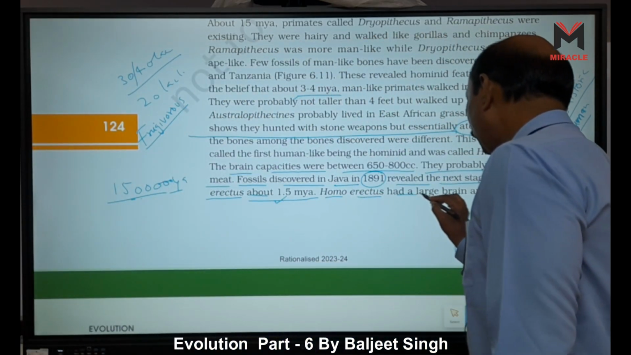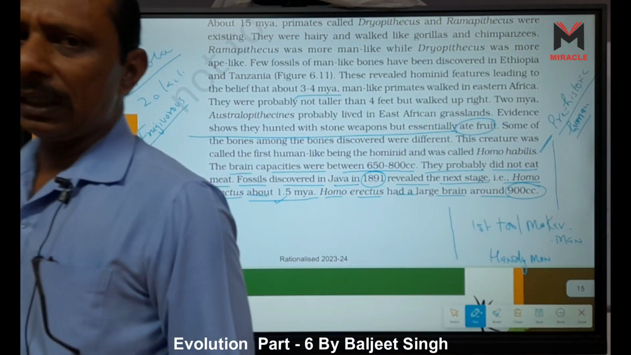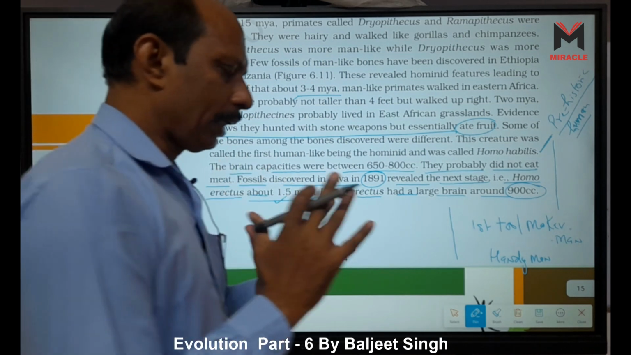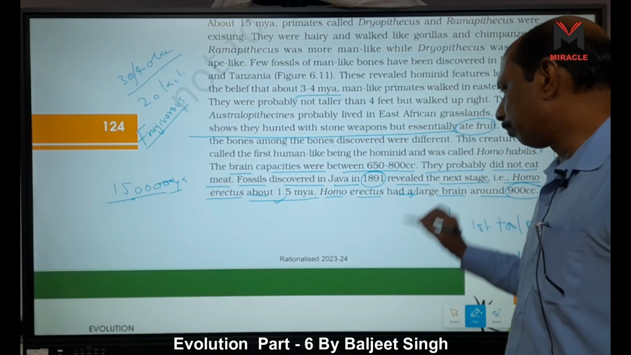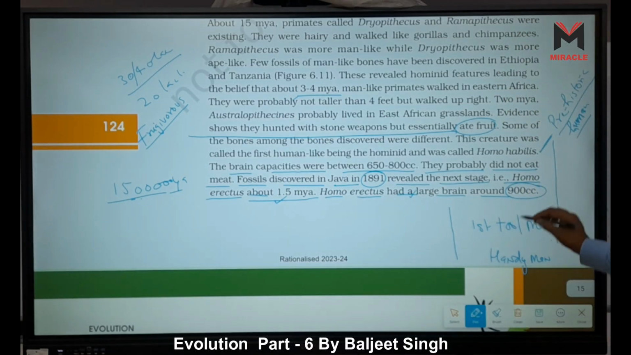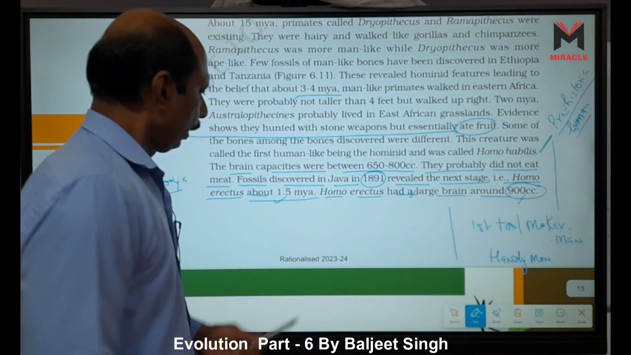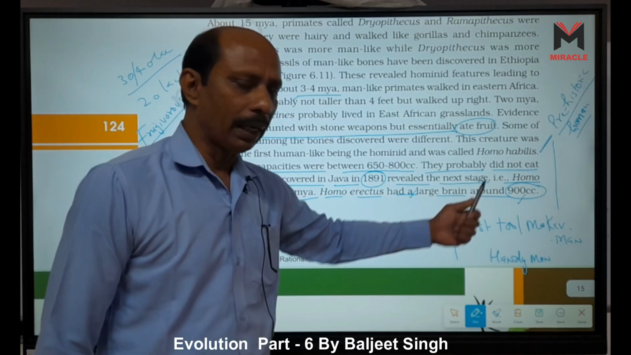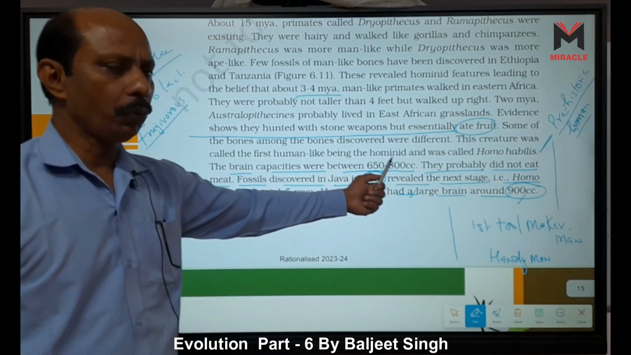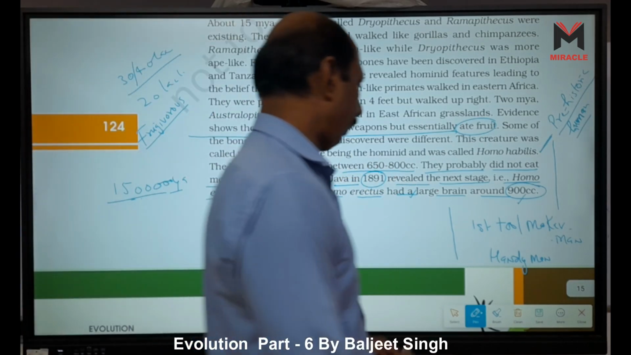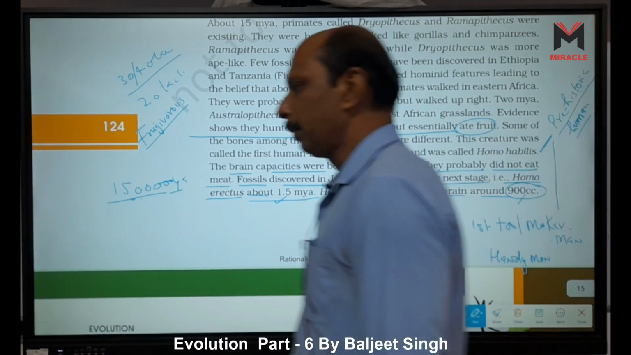Homo erectus had a large brain, around 900 cubic centimeter. In human evolution, what happens is an increase in brain cavity, that is cranial cavity, measured in cubic centimeter. This is the most important feature in evolution. Homo habilis has only 650 to 800 cubic centimeter cranial cavity. So Homo erectus has a large brain, and let us look at some other properties.